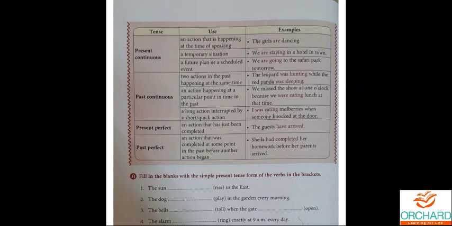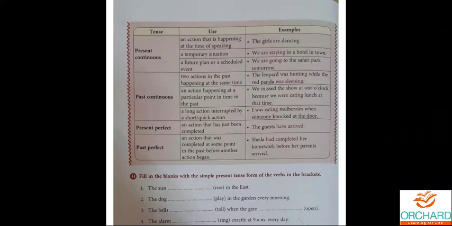Okay. Say for example, two actions in the past happening at the same time. They call it a simultaneous action. For example, when I was playing, he was learning. So he is playing at the same time and his brother is learning at the same time. Both are happening during the same time. When two actions in the past are happening at the same time, we use past continuous.